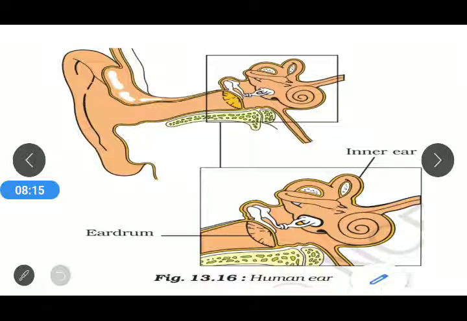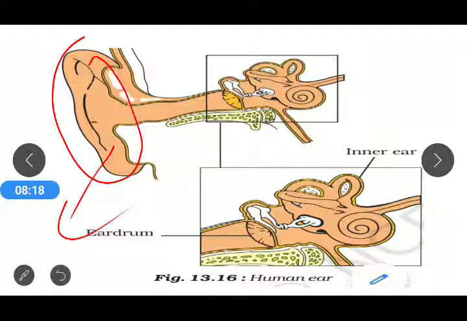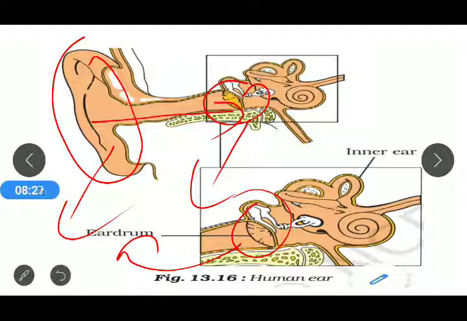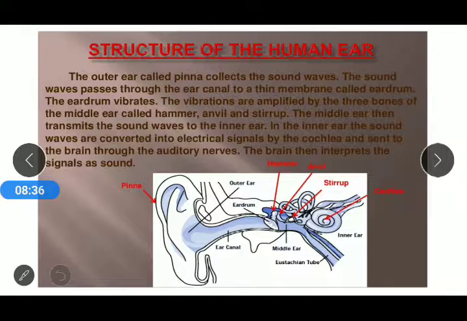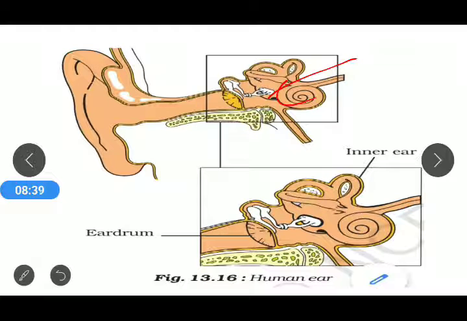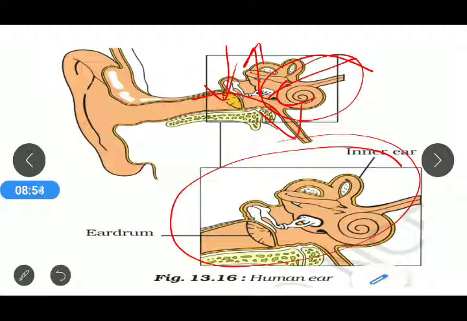In this structure, this is called the pinna, and that is your ear canal. There you can find the eardrum, which is indicated here. There are the three bones: hammer, anvil, and stirrup. They transmit the wave to the cochlea. From there it is transferred and we can easily hear the sound. That is the structure of the eardrum and inner ear shown to us.